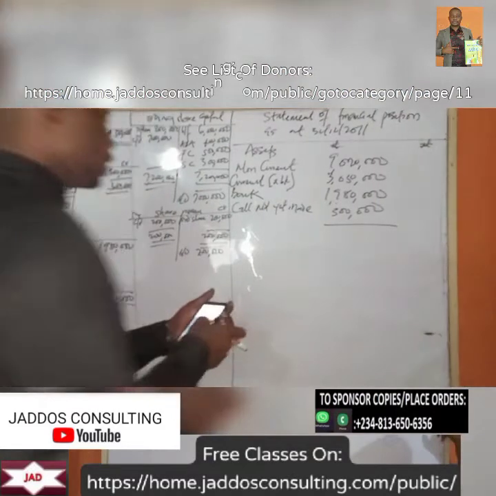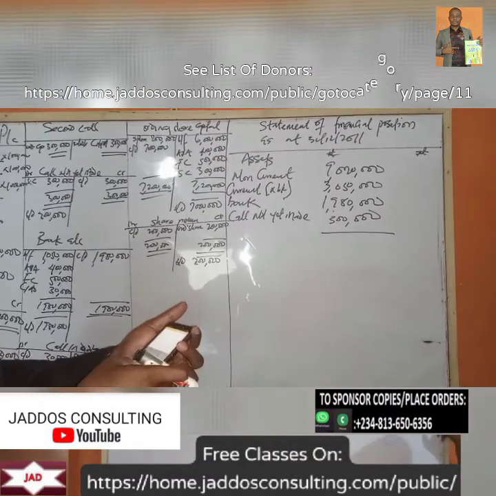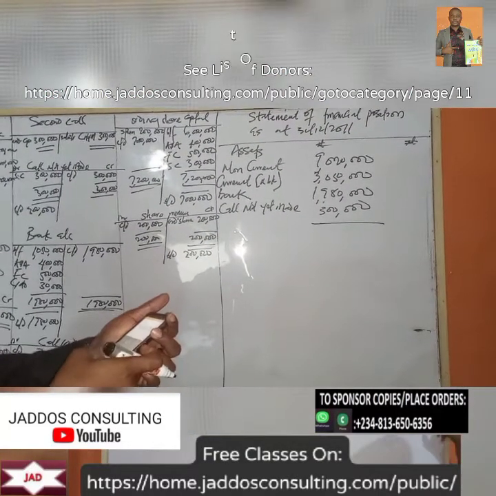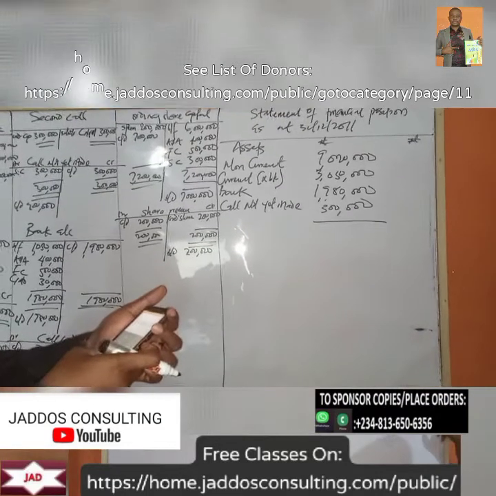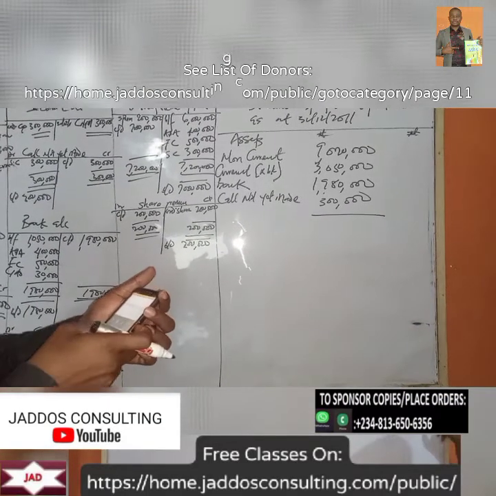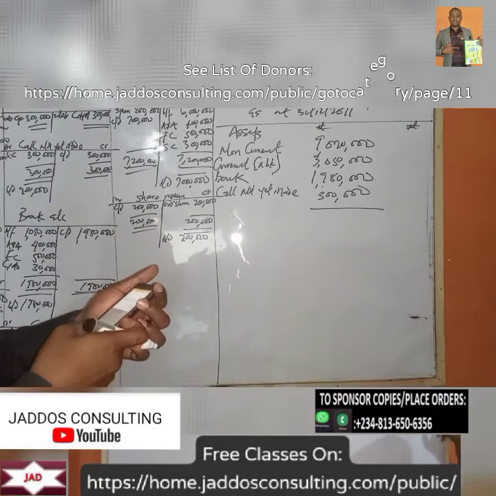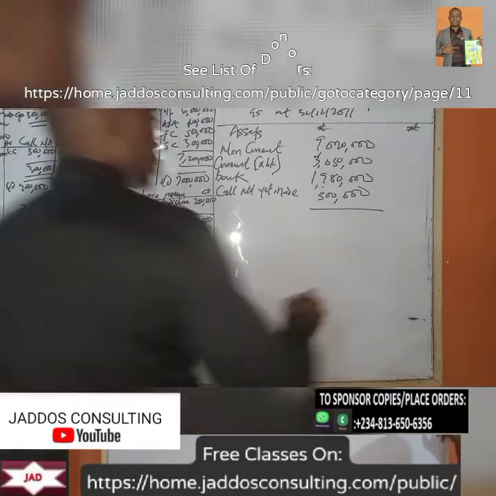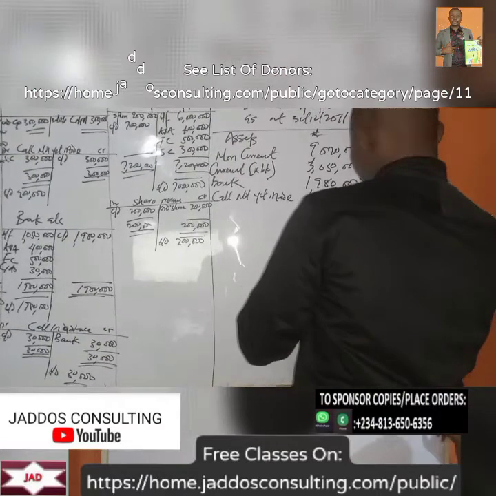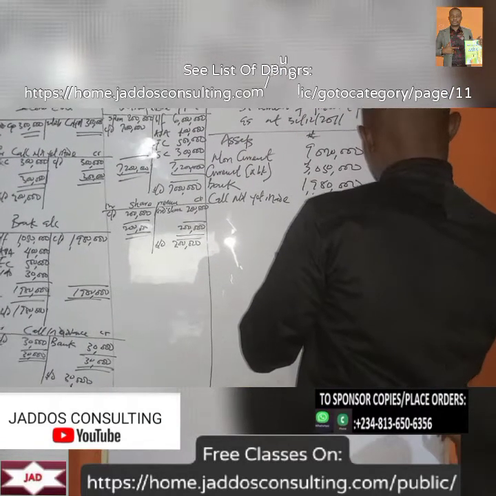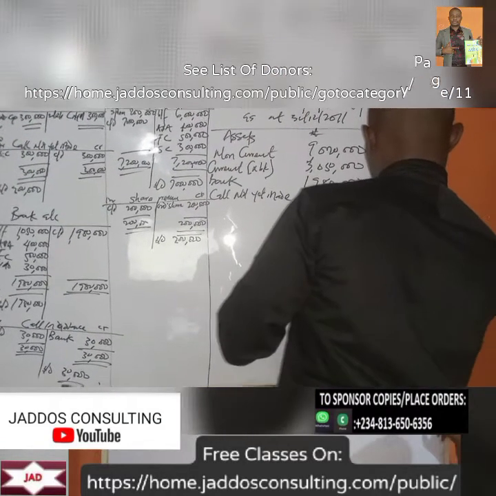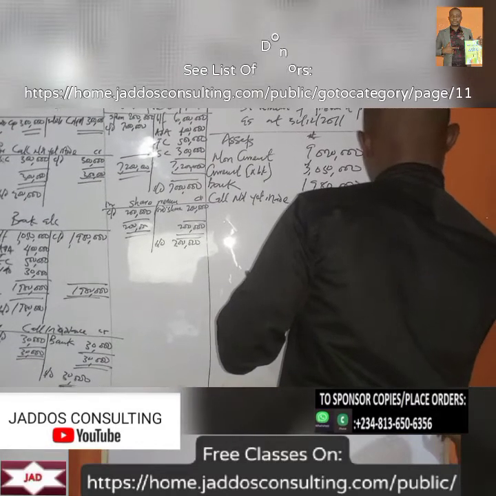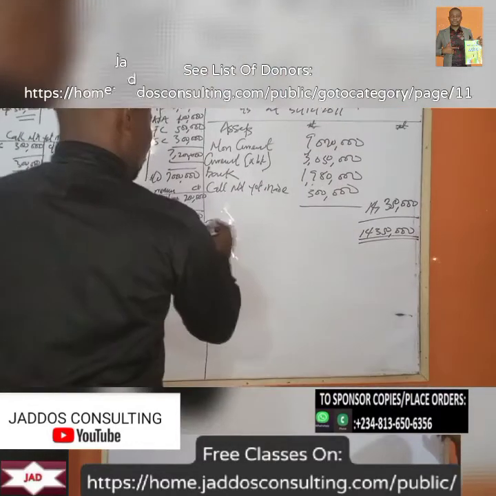So let's add 9,020 plus 3,050 plus 1,980 plus 300,000. We have 14,350,000. This is your total asset.